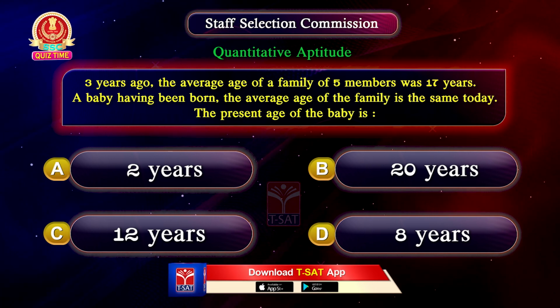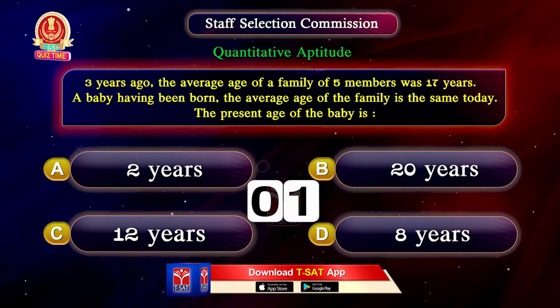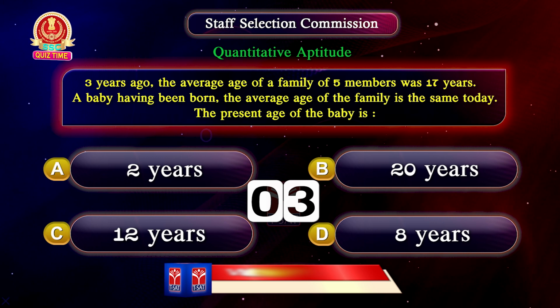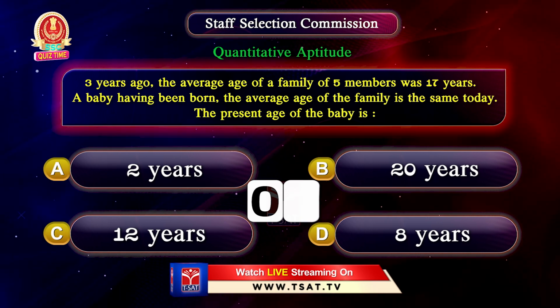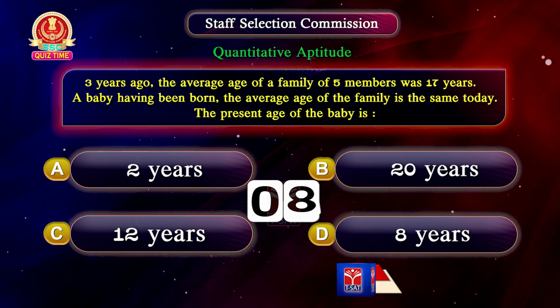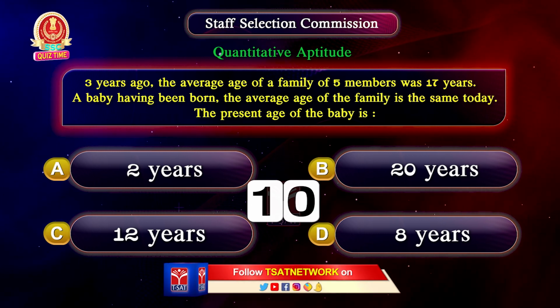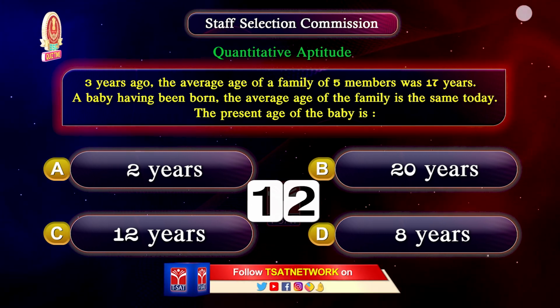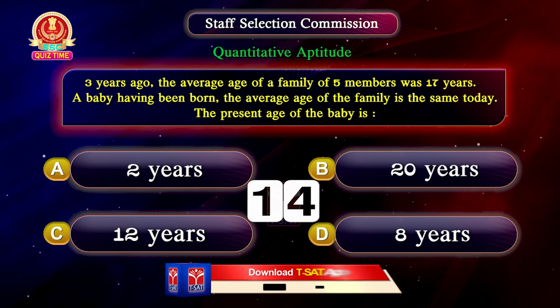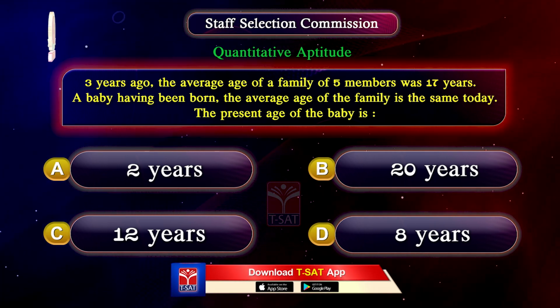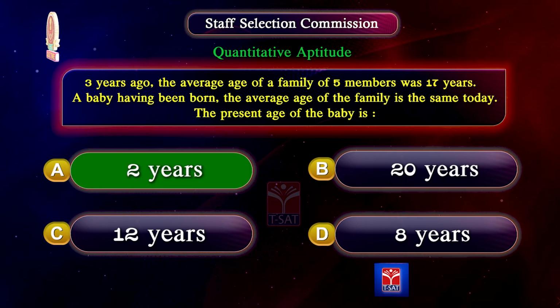Your time starts now. The correct answer is option A 2 years.